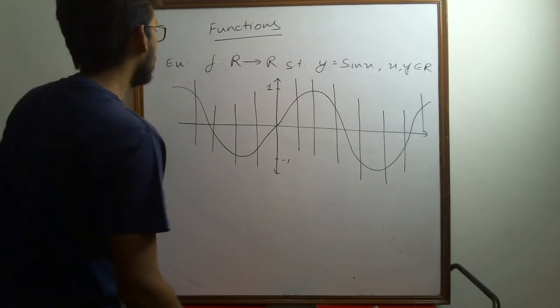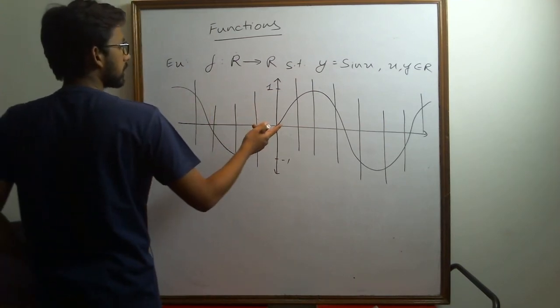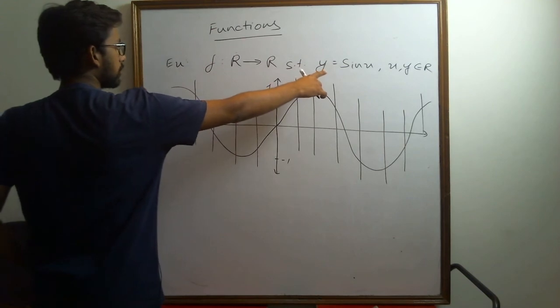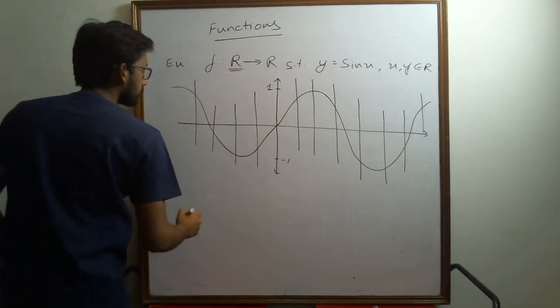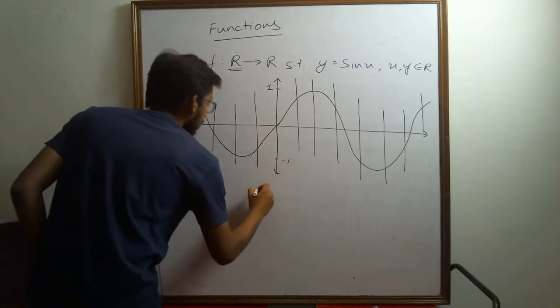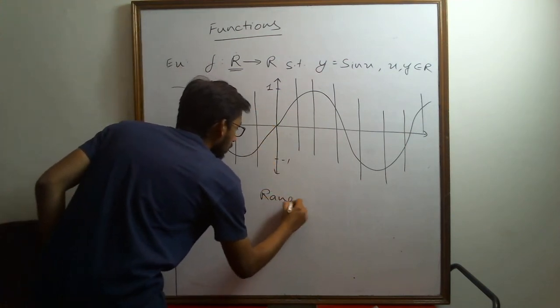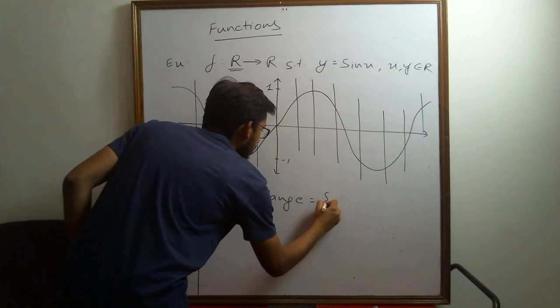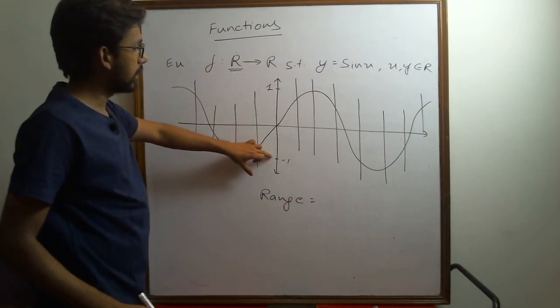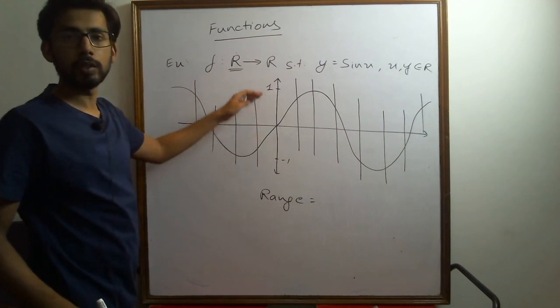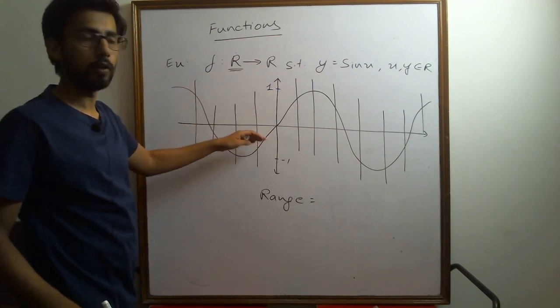Okay. The domain of this function is the set of real numbers. This is the domain. And the range is the set of numbers between -1 and 1, because these are the only possible values of y.